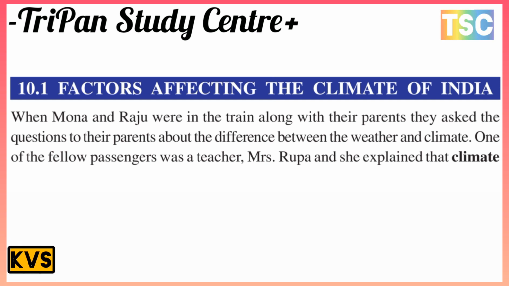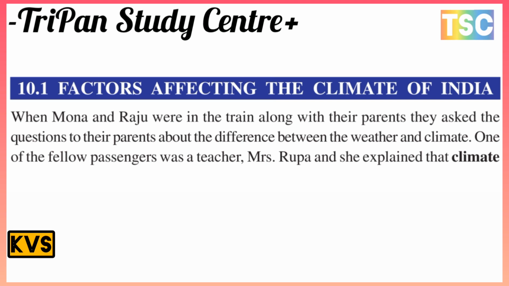You know that there are characters here, Mona and Raju. Mona and Raju are the most important characters in this chapter. On the train, along with their parents, they ask their parents about the difference between weather and climate.